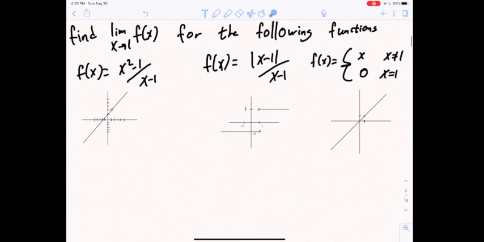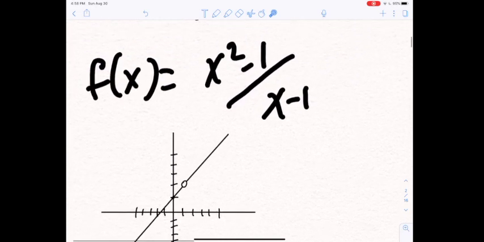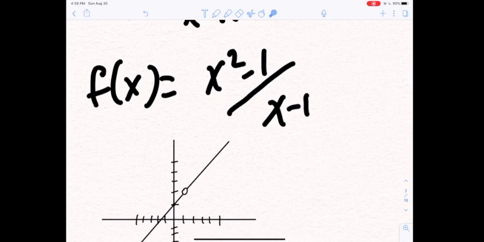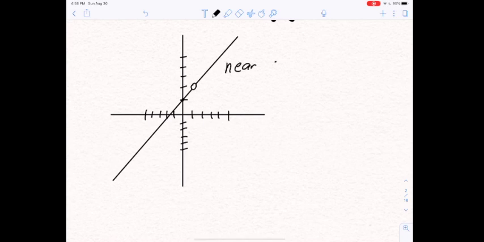If we look at the graph of this first function, if we zoom in, we see it looks something like this. It's a straight line with a hole at x equals 1. We have that hole because if we plug in 1 into our function, we get a 0 in the denominator. But as we get really, really close to 1 in our x values, our y values are going to get really, really close to where this hole is, at y equals 2.